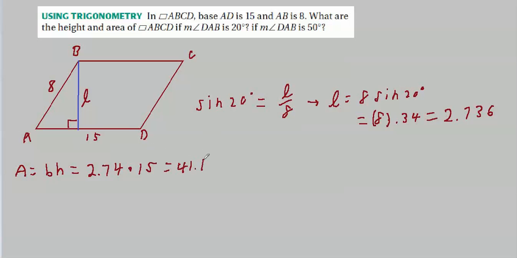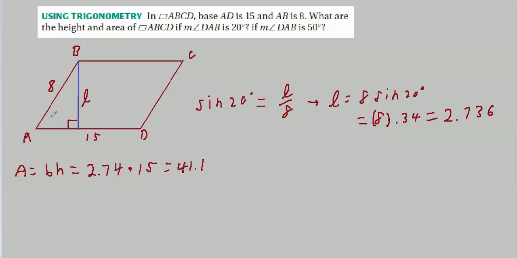Yeah, it makes sense. If this were a 3, then this would be 45, right? So a little less than 3, a little less than 45. So our answer makes sense so far. After all, 20 degrees, I didn't draw this properly for a 20 degree angle at all. But this shows that the picture doesn't have to be accurate. As long as we pretend this is a 20 degree angle, we can still get all the numbers right. A 20 degree angle would be much smaller, and L would be real small here. Now let's do it again.